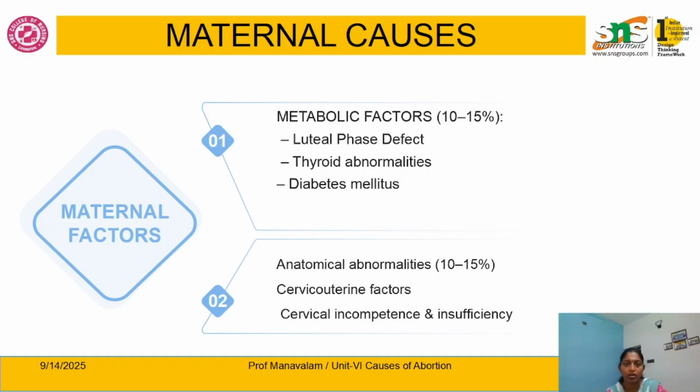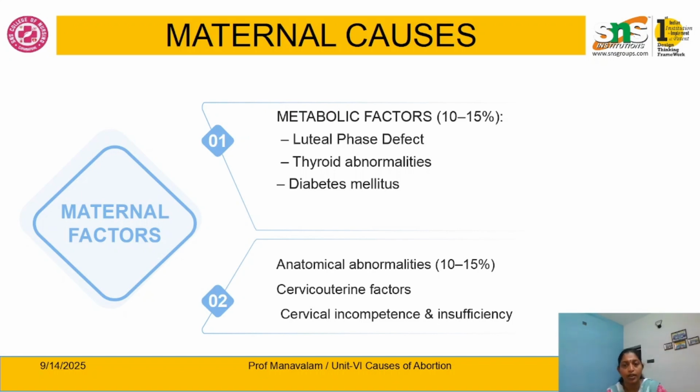Both of these cause abnormalities, mainly producing thyroid autoantibodies. It causes fetal abortion. Uncontrolled diabetes mellitus is a major contributing factor for fetal loss.